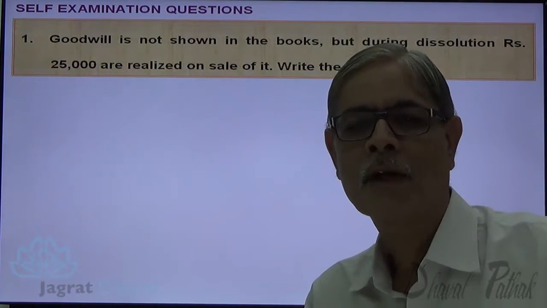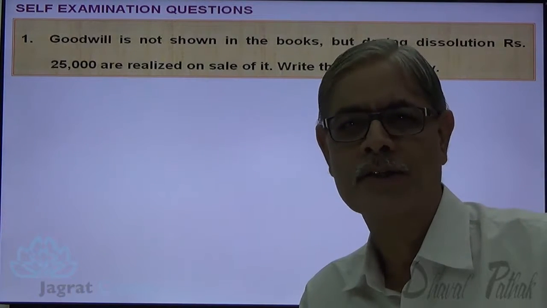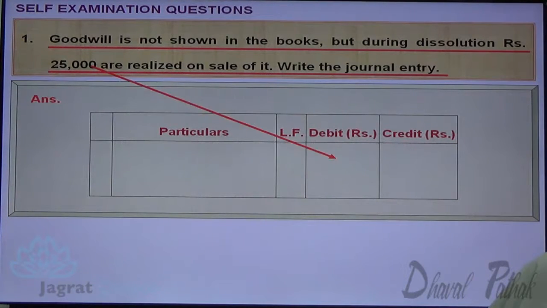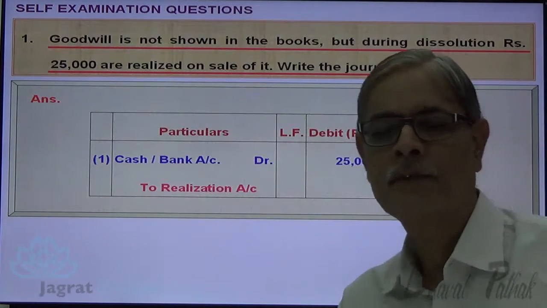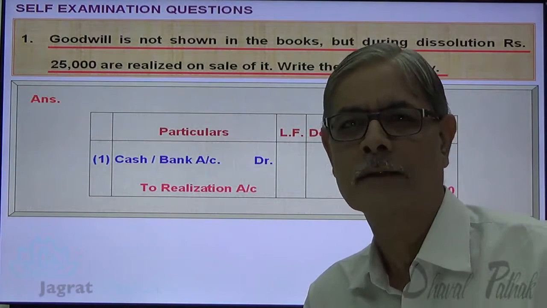Assets transferred at the time of dissolution is credited to realization account. So the journal entry is cash or bank account debit 25,000 to realization account credit 25,000. Narration that you are supposed to write: being goodwill realized 25,000. Next.